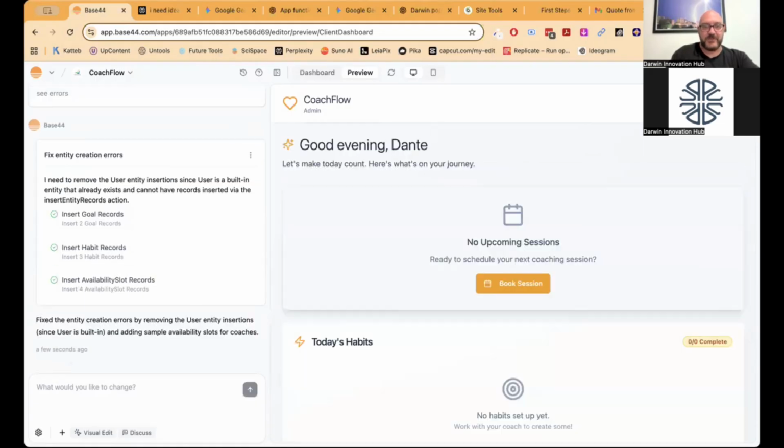It's starting to take shape on the right, and we've got a basic layout of this app we just built. So we could go, good evening, Dante. Let's make today count. Here's what's on your journey. Book a session. So this would normally then book into a session thing. We haven't built the actual session booking system within it yet, but we can.